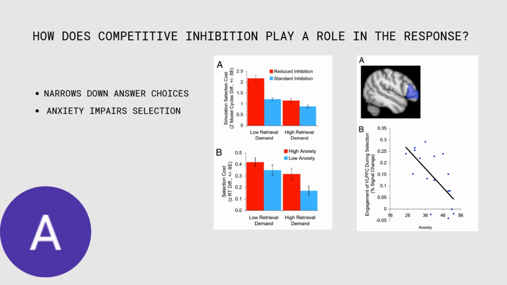So, how does competitive inhibition play a role in the response? Competitive inhibition narrows down the group of answer choices, which makes it easier for your brain to make a decision. But it's found that anxiety impairs the selection. As you can see on the graph on the far right, the more anxiety that is experienced, the longer it takes for someone to make up their mind and choose a response.